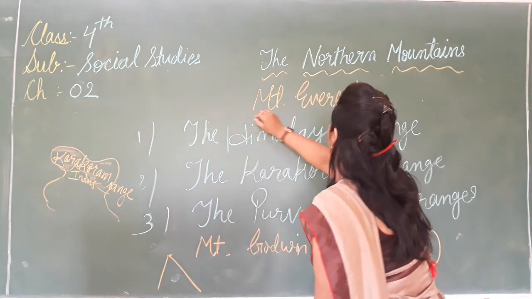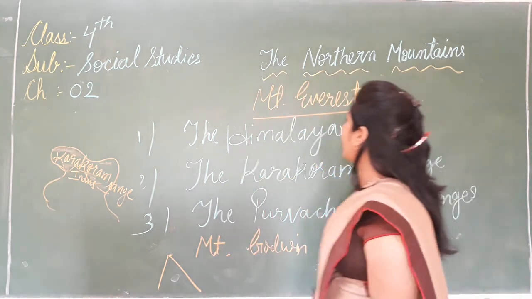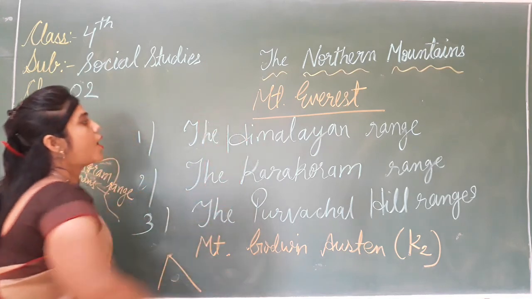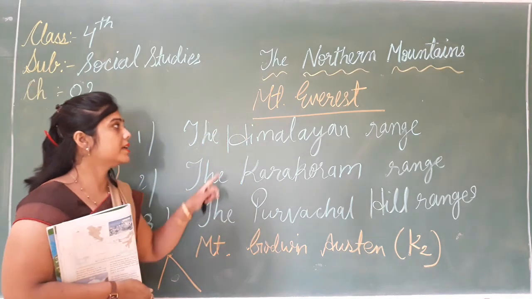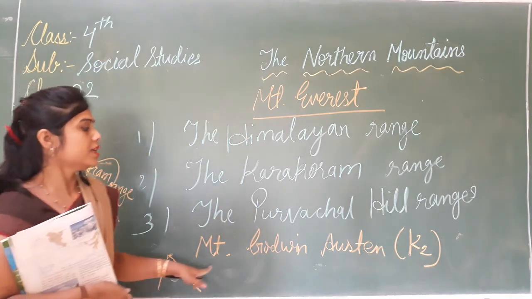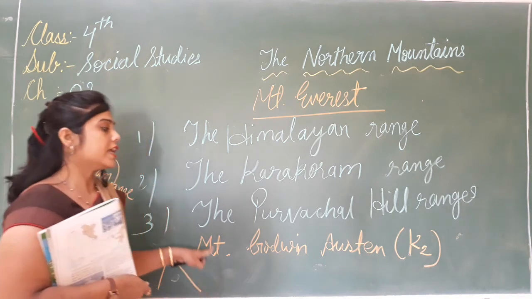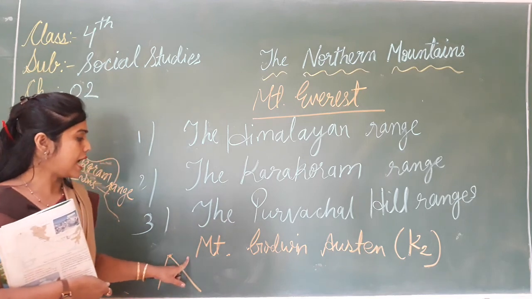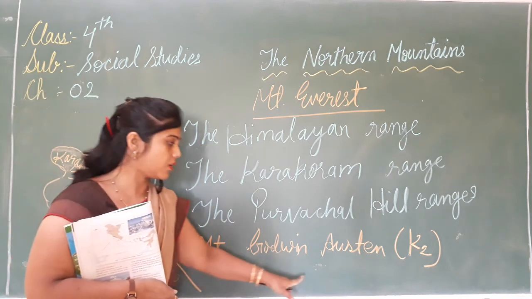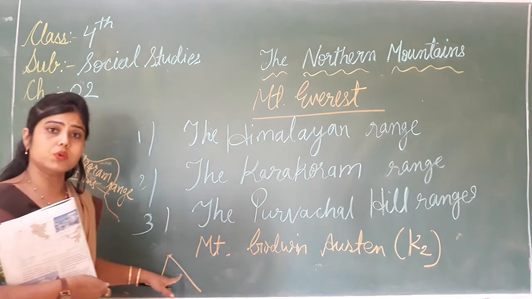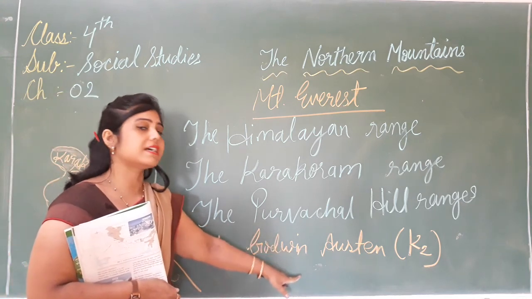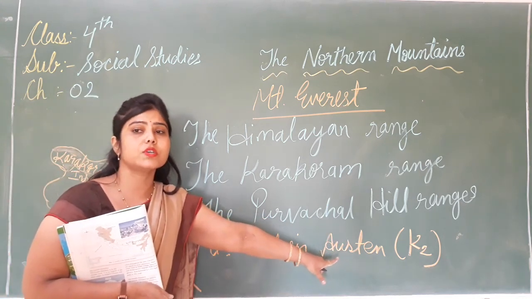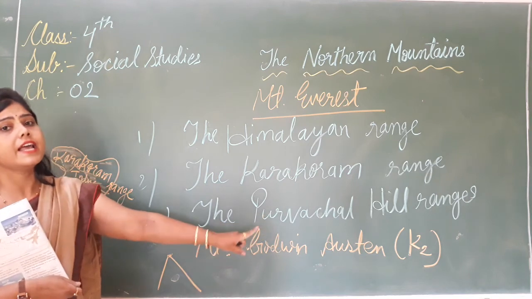Mount Everest lies on the Nepal-China border. But when we talk about India, which is the highest peak in India? The answer is Mount Godwin Austen, which means K2. K2 is the highest peak in India.